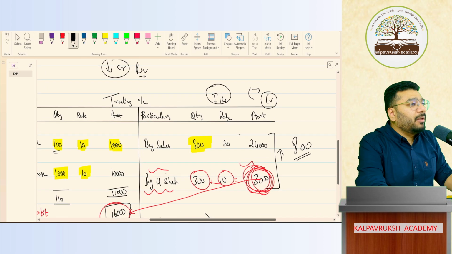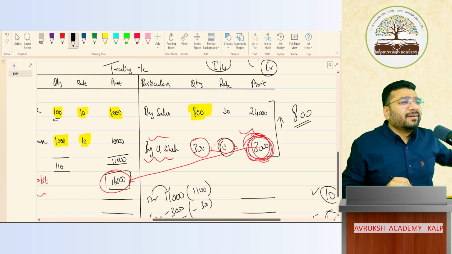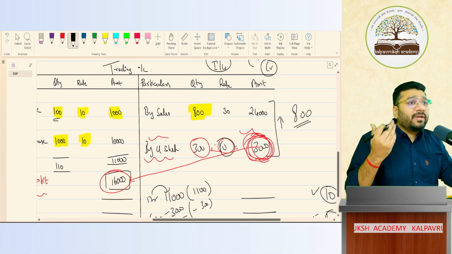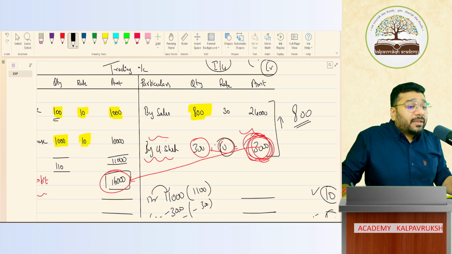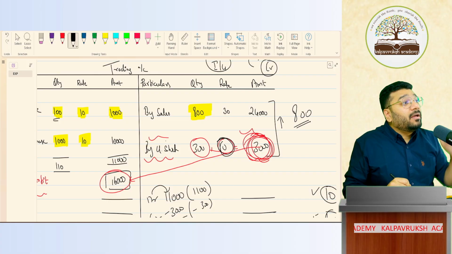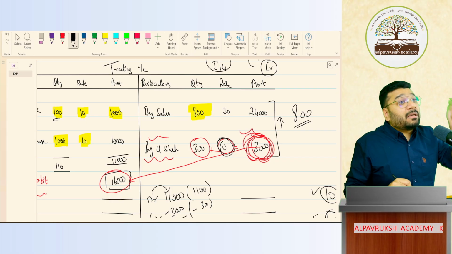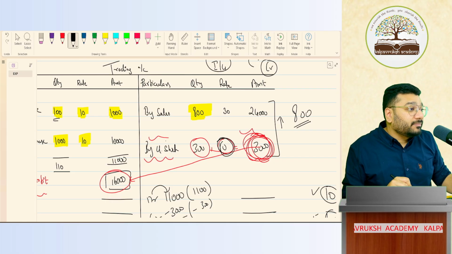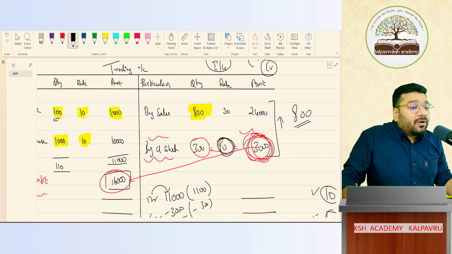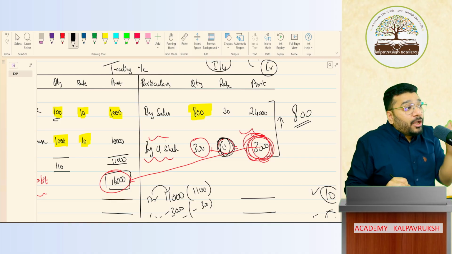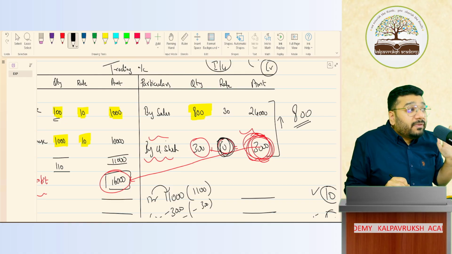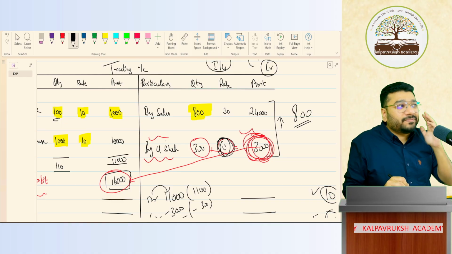Okay, what is the second problem? Sir, rate, what a big deal, sir. Rate is very clearly given. No, I will ask you rate. Now when you take 10 rupees, will you only take the purchase cost of the inventory, or along with that should I add some other cost or not add? When I take the cost of closing stock here, should I take only the purchase cost or am I supposed to add something else also?